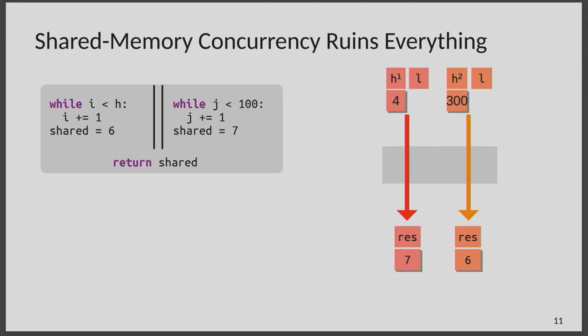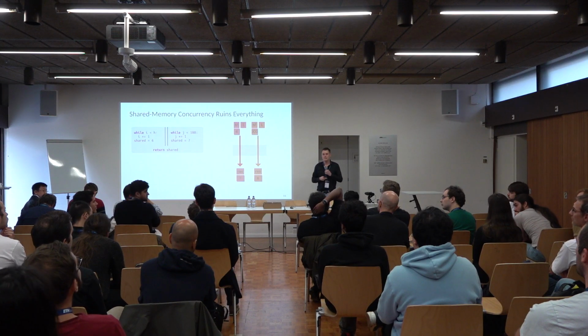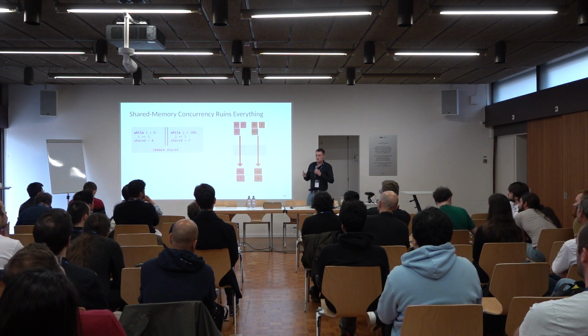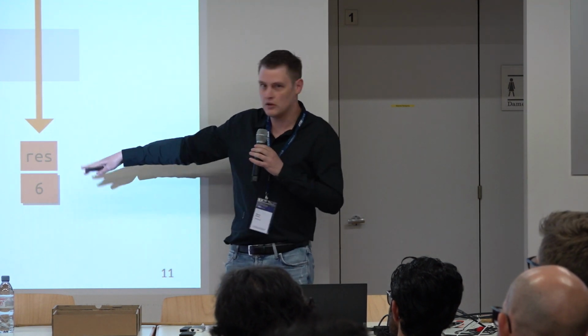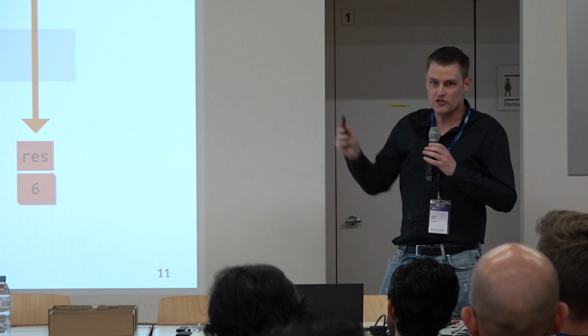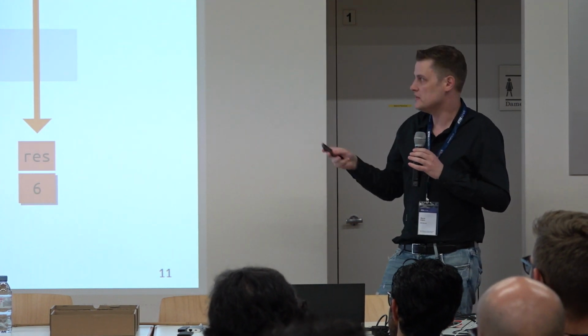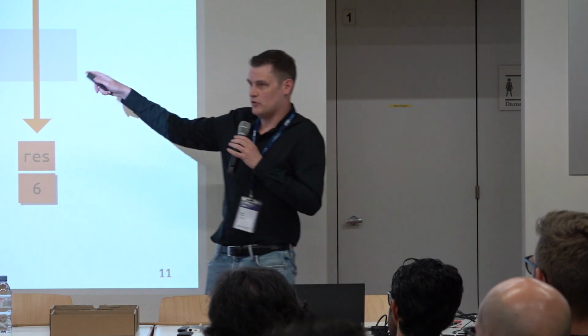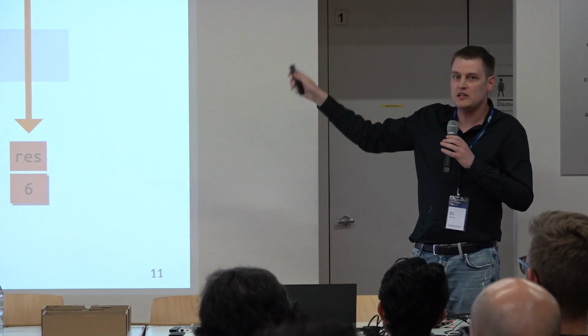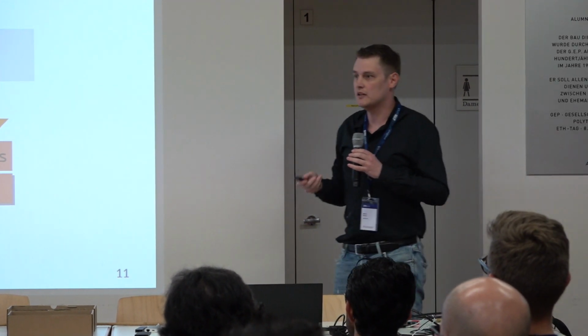If you have a very high value for h, then the other write will win out, basically, and you'll see 6. Yeah? Are you making an assumption on scheduling? What exactly you're getting here depends on scheduling, obviously. So if you have a round-robin scheduler, then you can, in this case, say this with certainty. Maybe you have a probabilistic one, then you'll learn something like this probabilistically. But basically, in each case, you can leak some information, either probabilistic or deterministic in this way. And obviously, this is also a very artificial example for the purpose of keeping it short. But you can easily build examples that are real and that are problematic in real life.